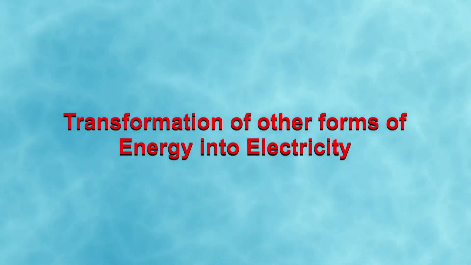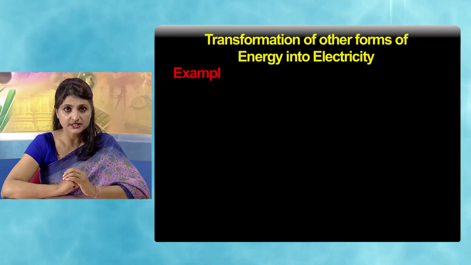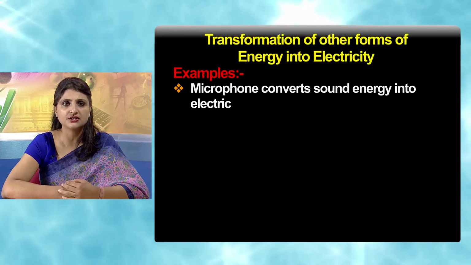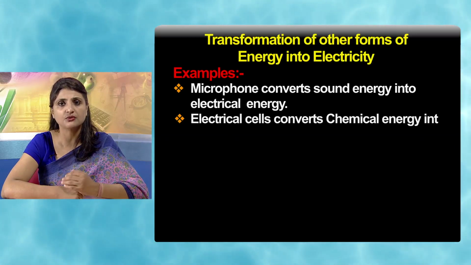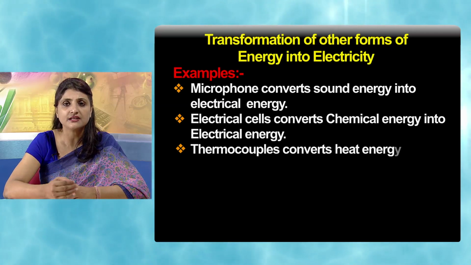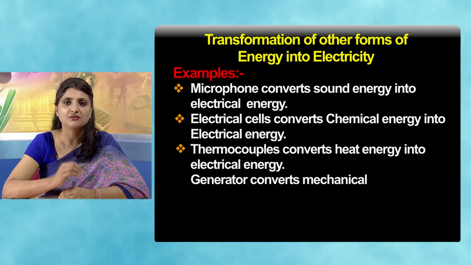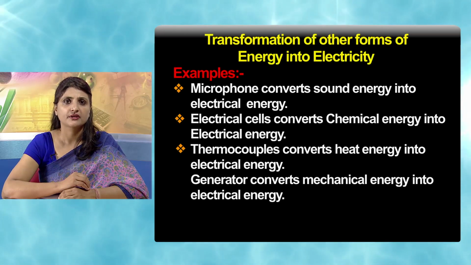The transformation of other forms of energy into electricity can be seen in examples like the microphone, which converts sound energy into electrical energy; electrical cells, which convert chemical energy into electrical energy; thermocouples, which convert heat energy into electrical energy; and generators, which convert mechanical energy into electrical energy.